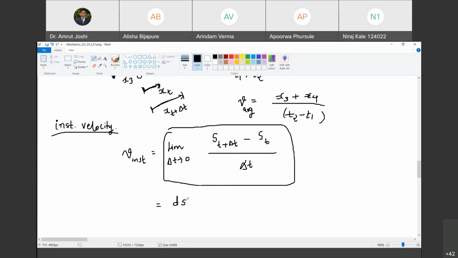Yes, sir. Mathematically, this is nothing but the differentiation of s with reference to time, differentiation of position with reference to time. So what is instantaneous velocity? Instantaneous velocity is nothing but differentiation of position with reference to time. Happy? Yes, sir. Okay. Now more about it in the next class. In the next class we will see more things about this.